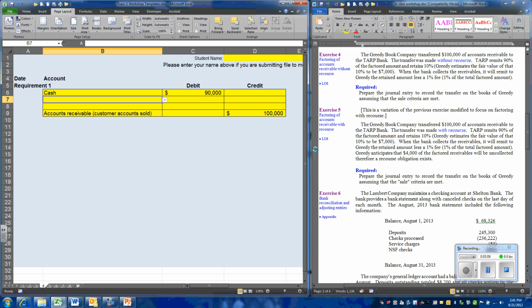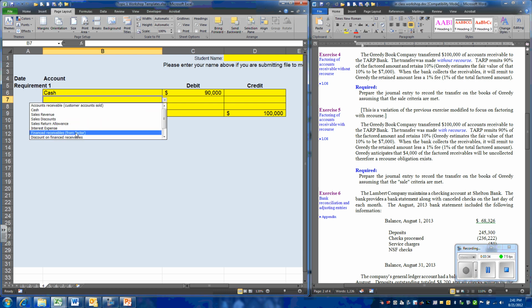Well, let's ask ourselves, what is the company entitled to down the road? What do we anticipate receiving down the road? Since we can make a reasonable estimate of this amount, we can go ahead and accrue an asset. So what are we going to call this asset? Well, it's not an accounts receivable. It's not from the sale of merchandise. It's not cash yet. It's not revenue. Well, we're going to call this the finance receivable. This is what's coming from the factor.